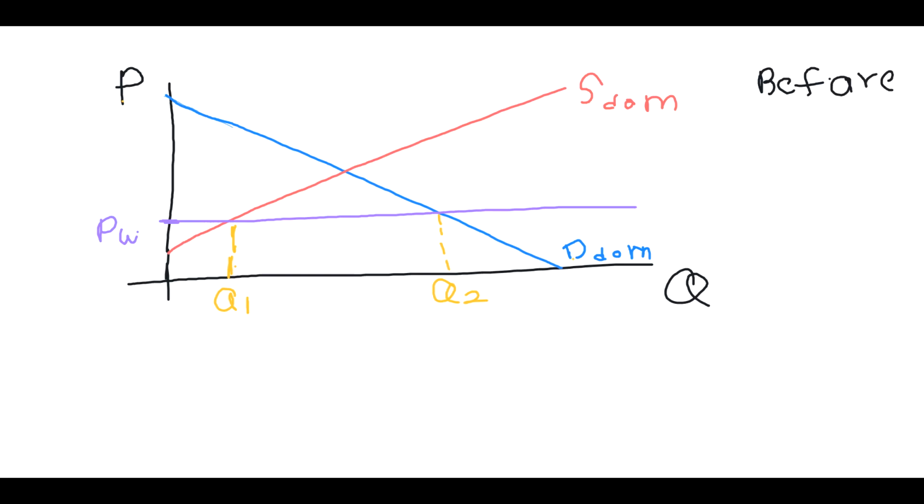Before protection, how much import will we do? Import would be Q3 minus Q1. Sorry, here I'll just take Q2. So it's Q2 minus Q1. इतना import करना पड़ रहा है.